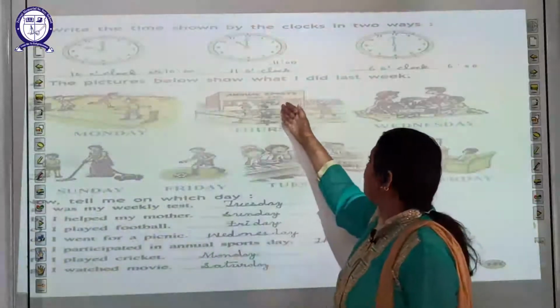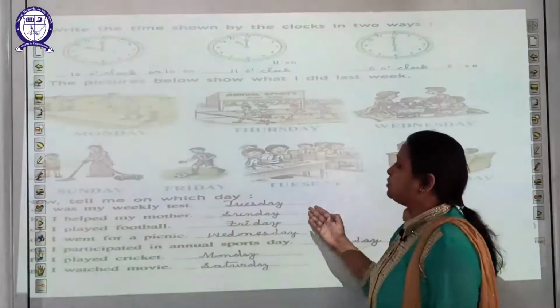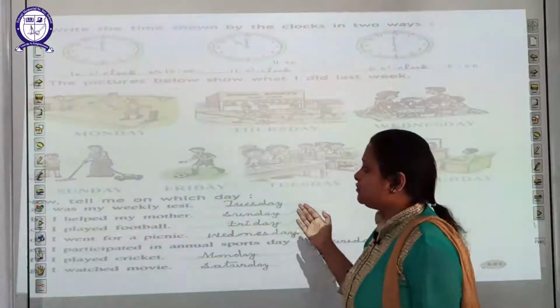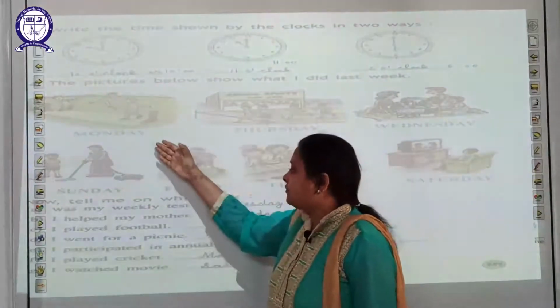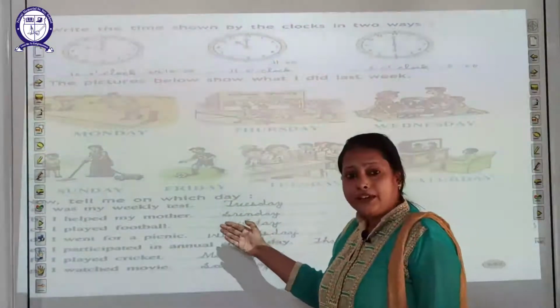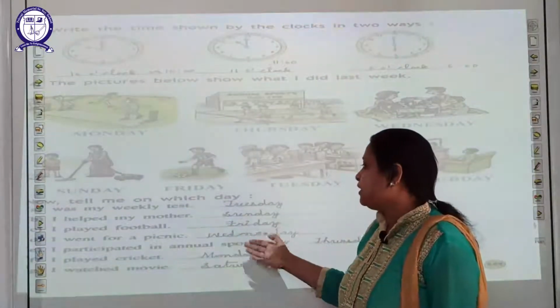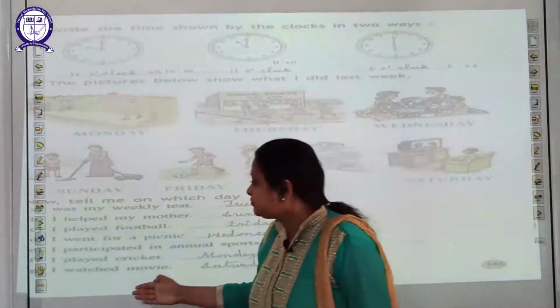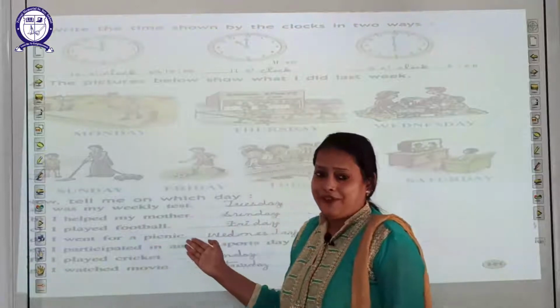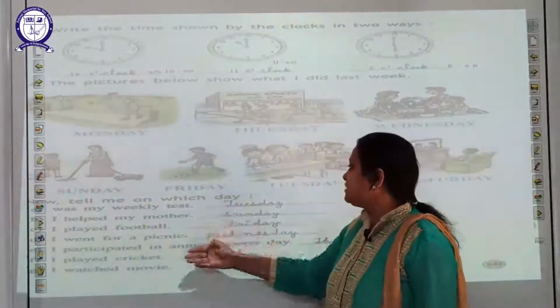Pictures below show what I did last week. You can see here the pictures of what the boy did last week. After seeing the pictures, you have to give the answer. I had my weekly test. Let us see where the boy did the test.